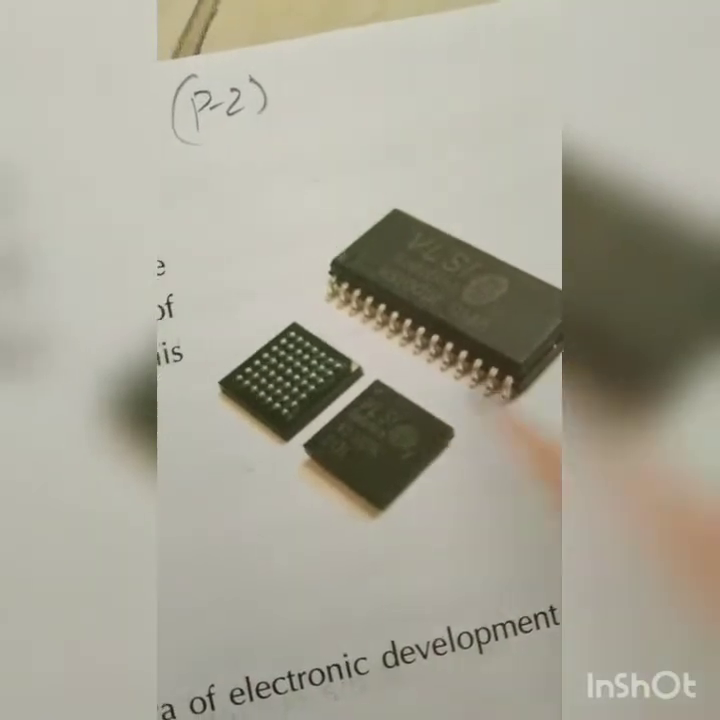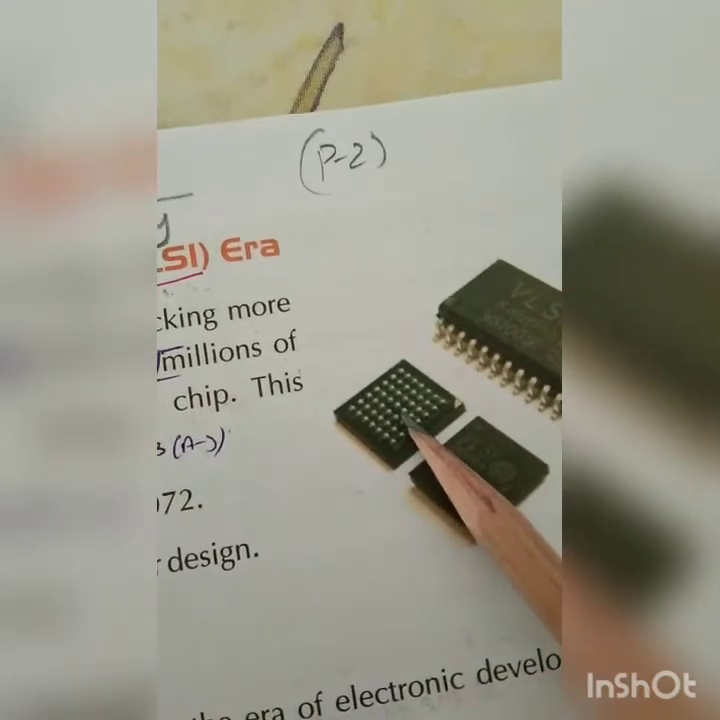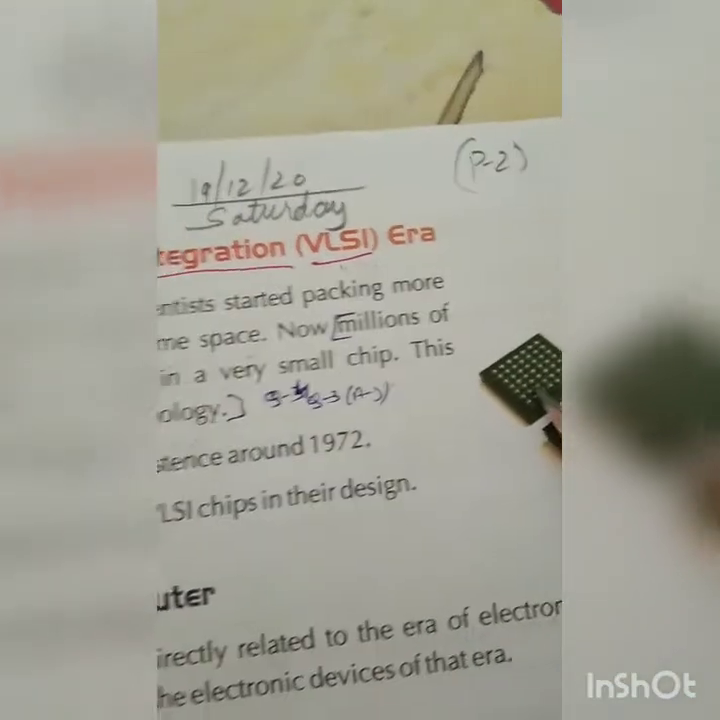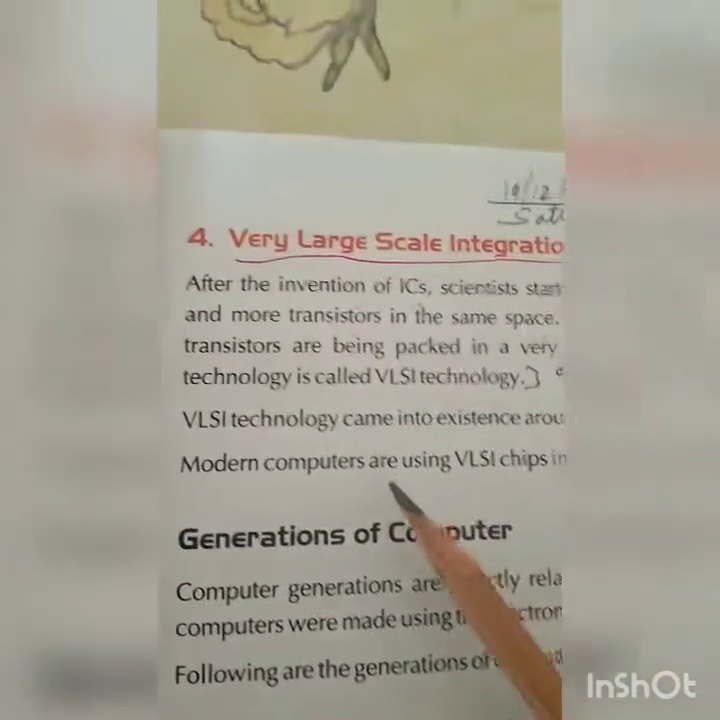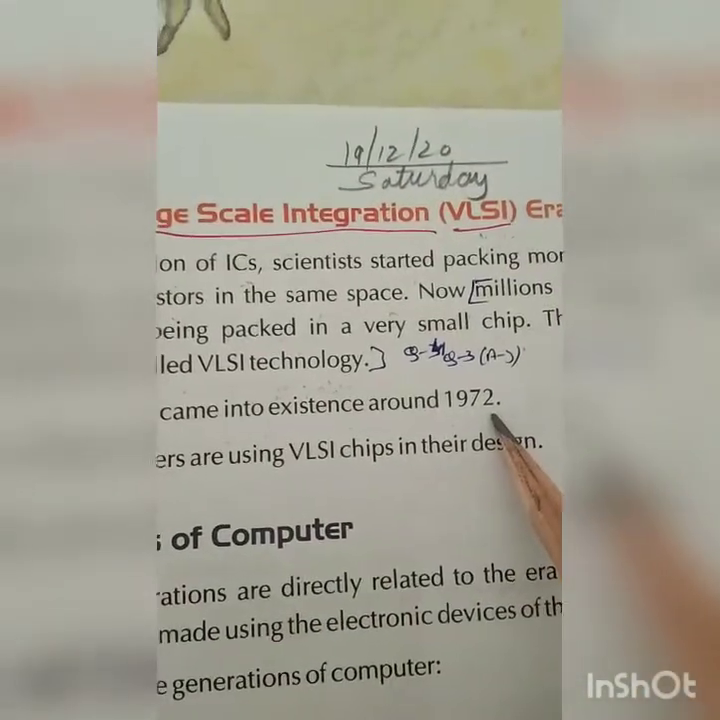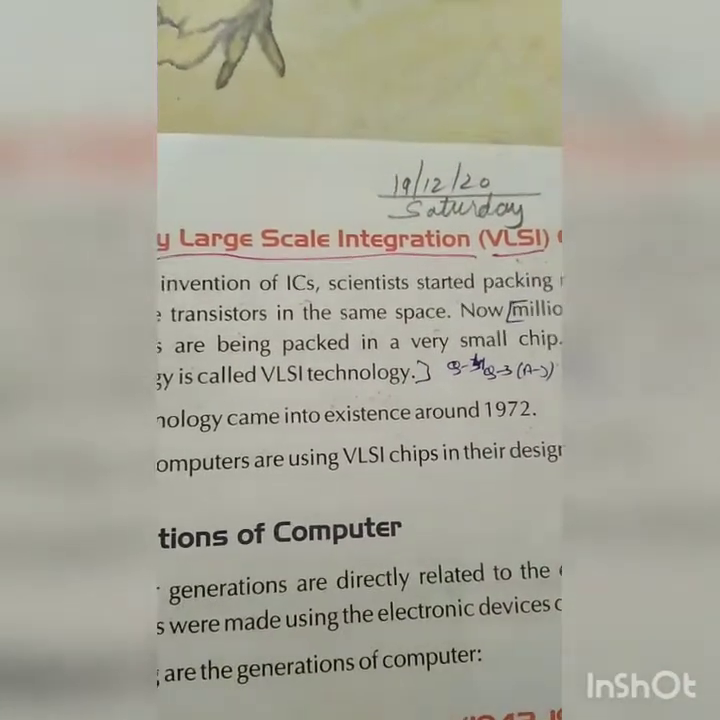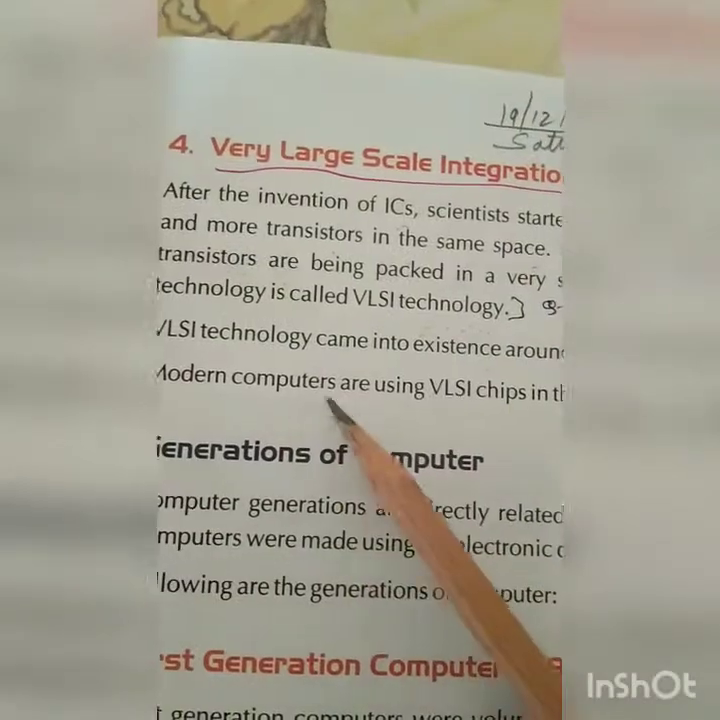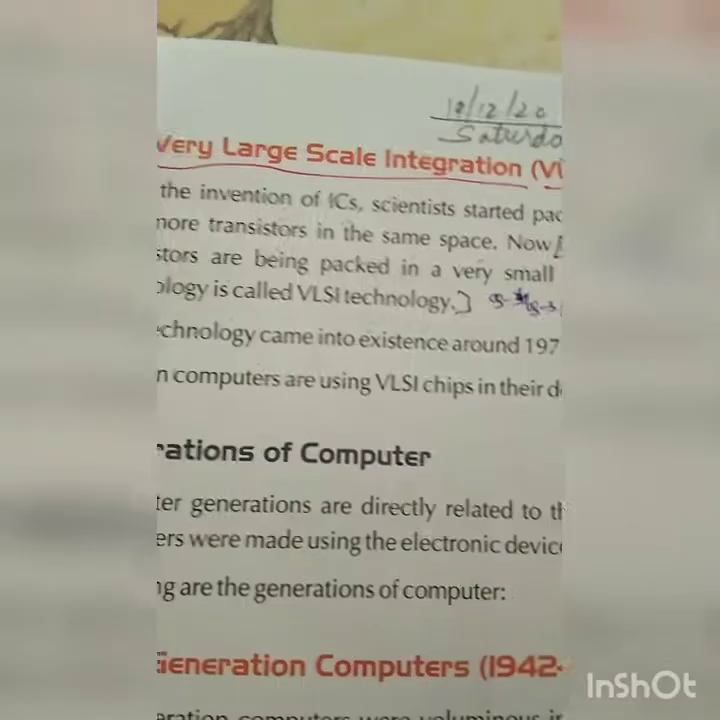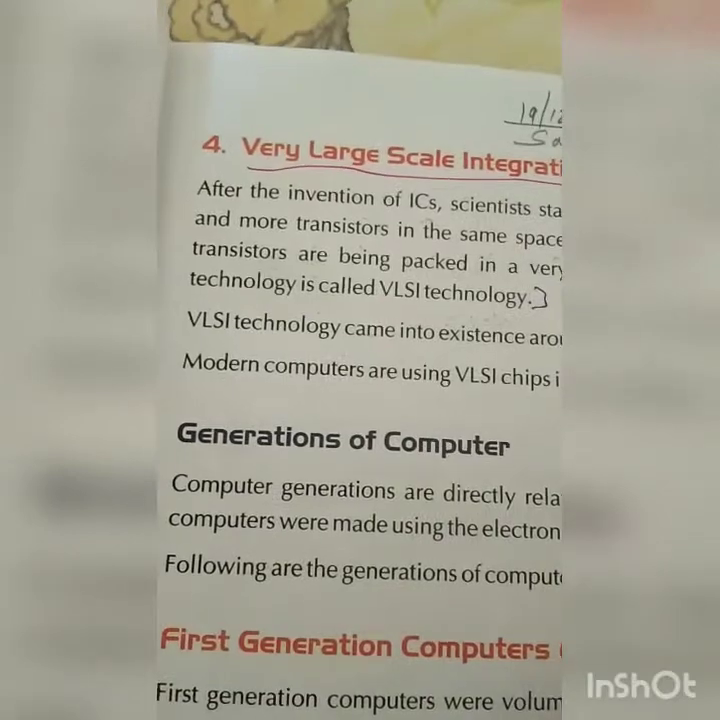Here is a short picture given in your textbook, page number 3. First it was like this, and then here you can see millions of transistors are arranged in this. Okay, so this is the picture. VLSI technology came into existence around 1972. So in 1972 the use of the transistor became more useful. Modern computers are using VLSI chips in their designs, for better design work.